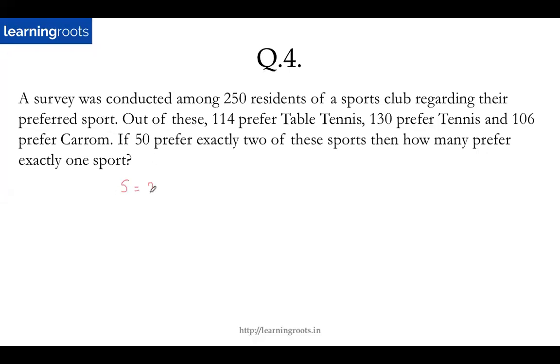So S is 250, right? What is T? 114 plus 130 plus 106, which gives me 350, right? So T will be equal to 350. So what is T minus S? 350 minus 250, which is 100. So 100 will be equal to 2 plus 2 times 3. And I know that 2 is equal to 50. So 100 will be equal to 50 plus 2 times 3. So 2 times 3 will be equal to 100 minus 50, which is 50.